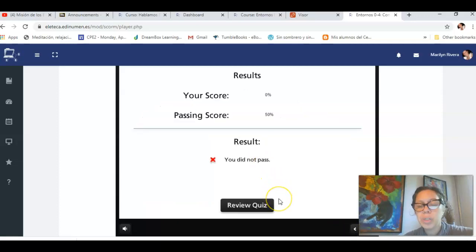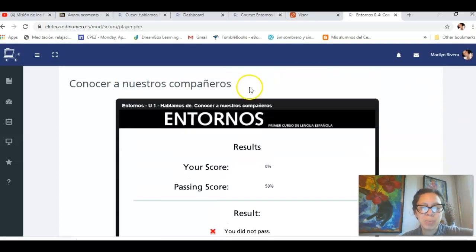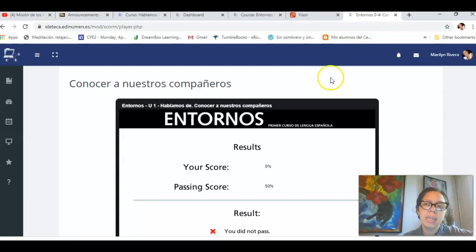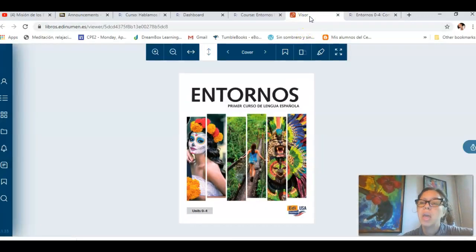Now, I have the opportunity to redo this activity, but before you redo that, please close this part, open the textbook, and study, okay? Because it doesn't make any sense that you get hundreds here, and then when it's quiz time, you are not understanding, or you're not able to perform, okay? And that's what we need. So close everything and study, okay? It takes time, it's hard work, but at the end it's going to pay back, okay?